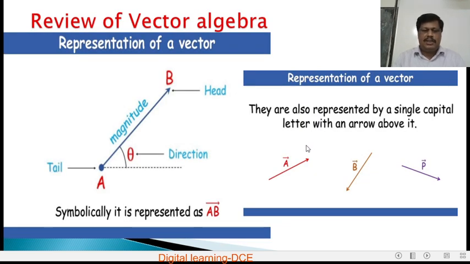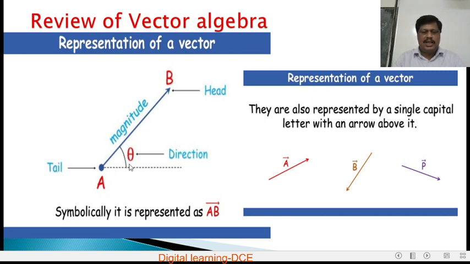Representation of a vector. That means how a vector is represented. A vector is always represented by a straight line with an arrow mark. The length of the straight line is proportional to magnitude, amount. If the length is large, the magnitude is large. If the length is less, then the magnitude is less. And the arrow head indicates the direction. So, a straight line with an arrow mark represents a vector.